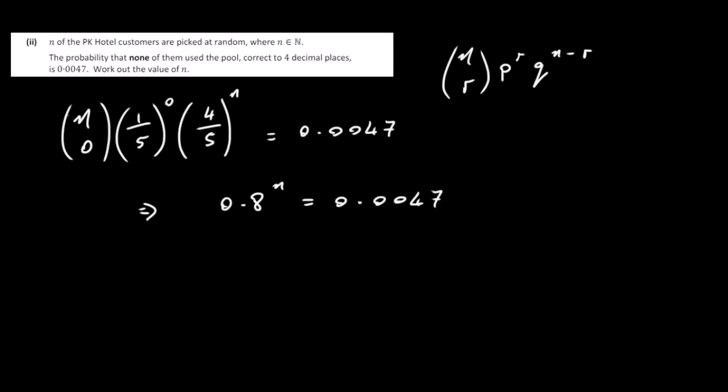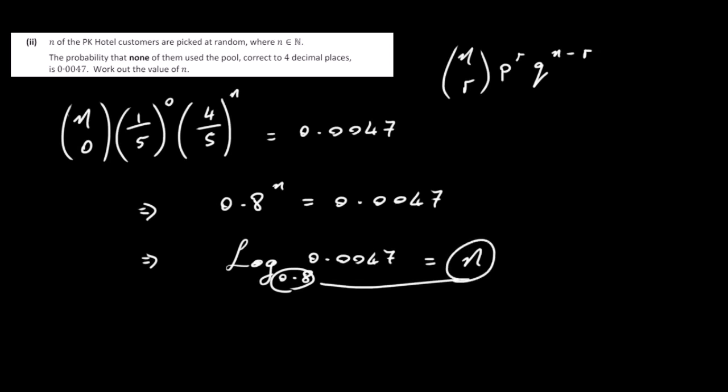You can take the log of both sides and bring the n down, or we can just rewrite it in log form. So log to the base 0.8 of 0.0047 is equal to n. So 0.8 to the power of n will give us this here.